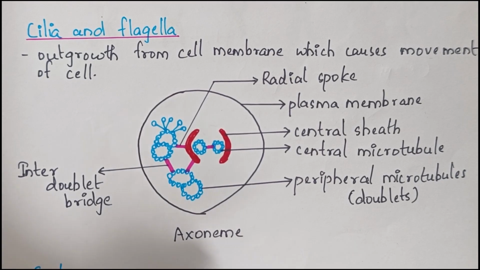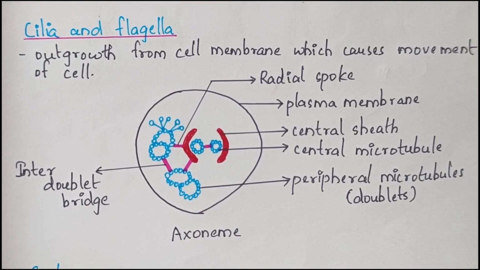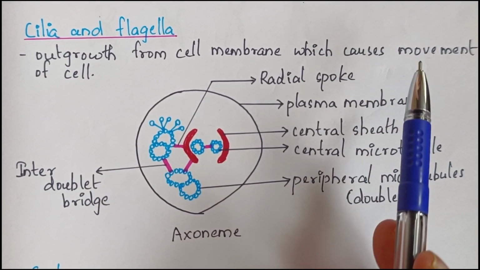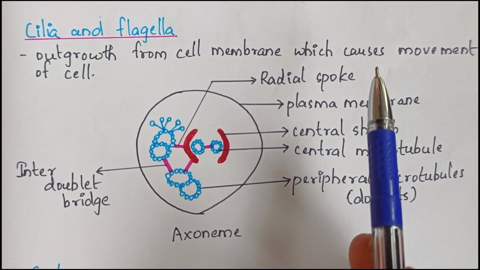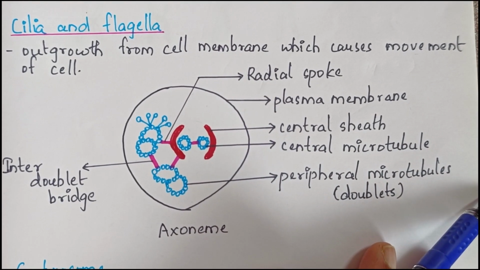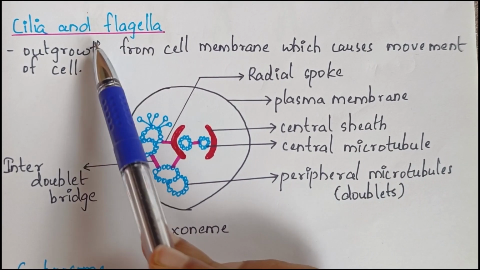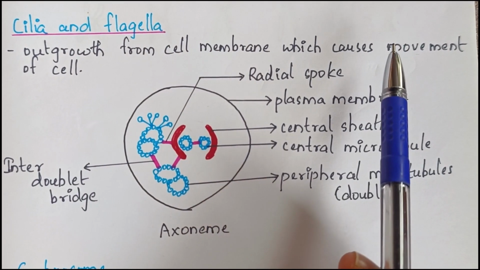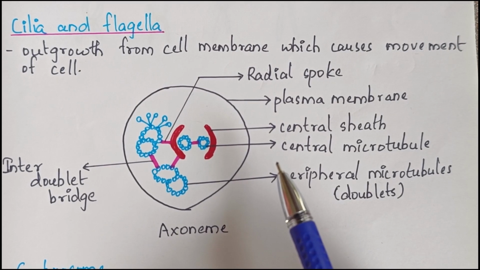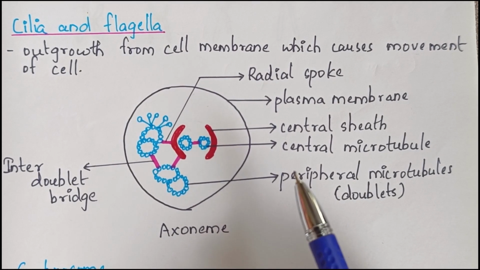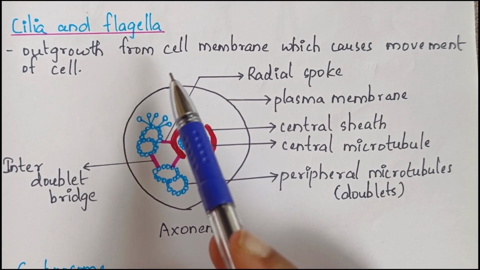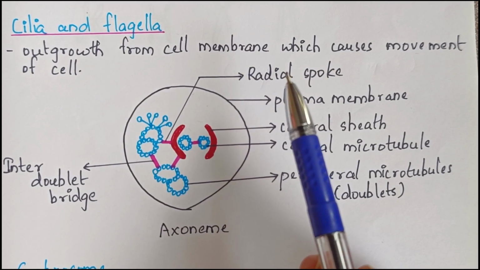Next one is cilia and flagella. Cilia and flagella are actually outgrowths from the cell membrane, which cause movement of the cell. Cilia are small hair-like outgrowths from the cell membrane, which cause movement of the cell or surrounding fluid, while flagella are longer than cilia but have the same function, that is cell movement.